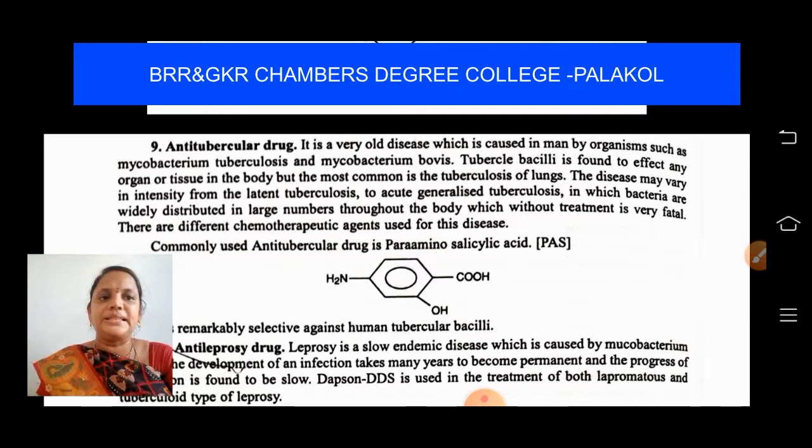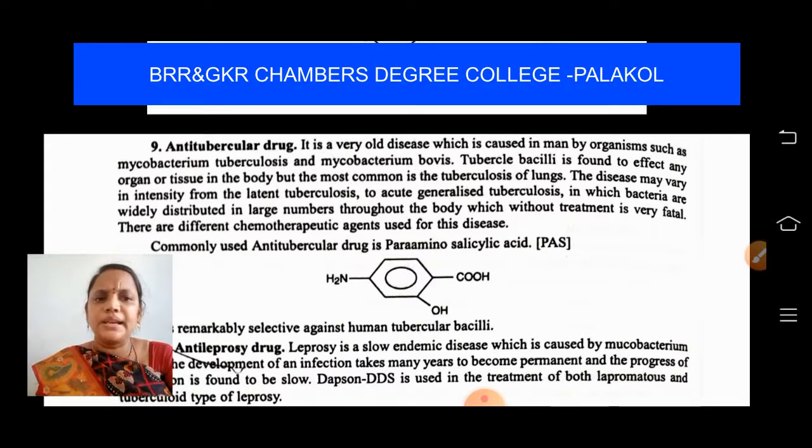Tubercle bacilli can affect any organ or tissue in the body, but the most common is tuberculosis of the lungs. The disease may vary in intensity from latent tuberculosis to acute generalized tuberculosis, in which bacteria are widely distributed in large numbers throughout the body, which without treatment is very fatal.